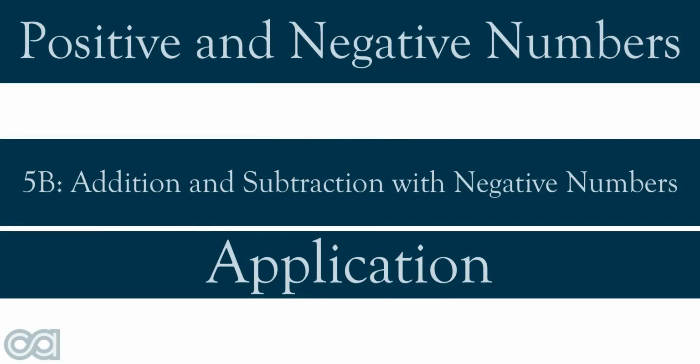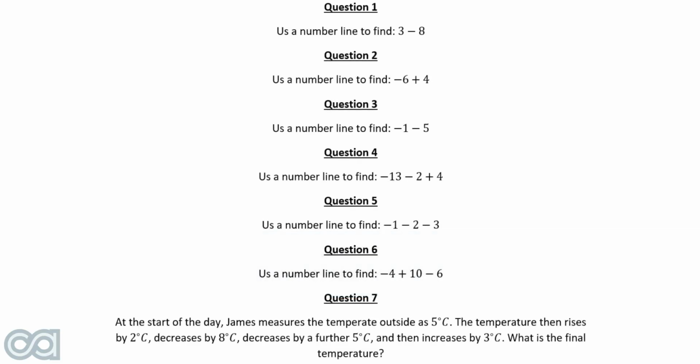This is video 5B for the Year 7 Mathematics course. In this video, we're going to be covering some example questions from addition and subtraction with negative numbers, under the topic of positive and negative numbers. The 7 questions we will be going through are now displayed on the screen, so I recommend that you attempt these questions before watching the rest of this video.